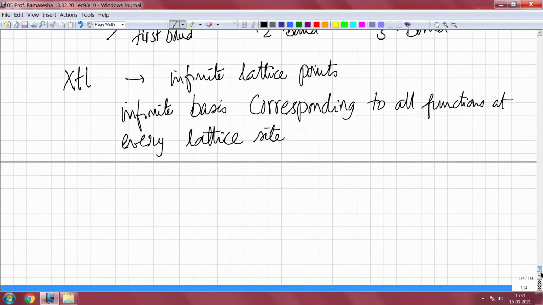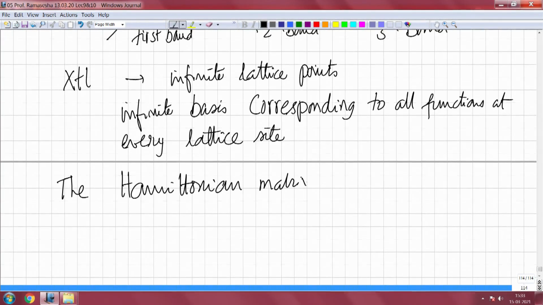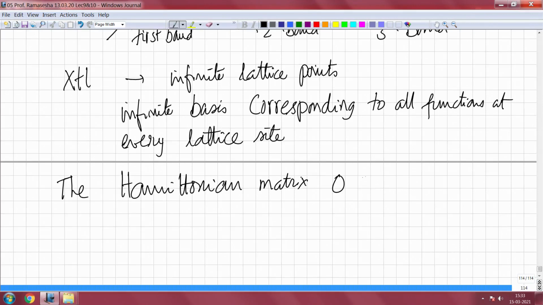So, even if you truncate it, the Hamiltonian matrix will be of the order of n, that is, it will be an n by n matrix where n is the number of lattice points.